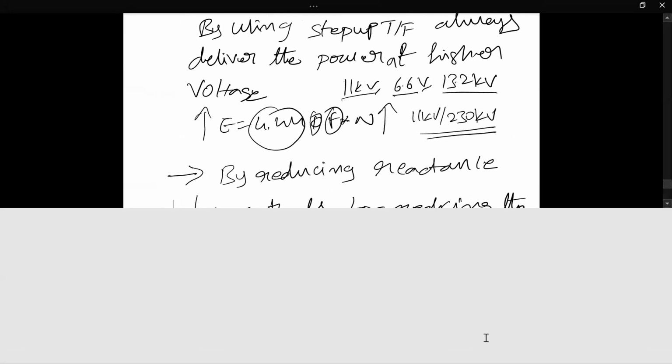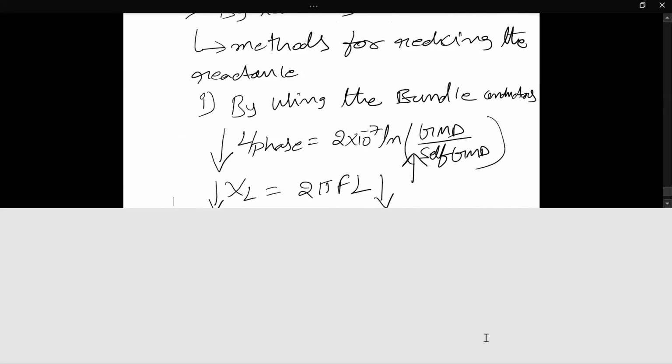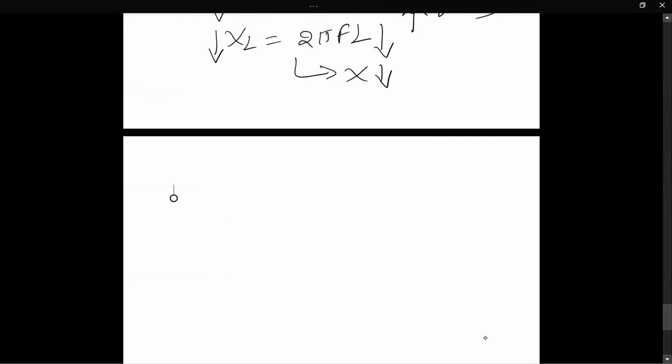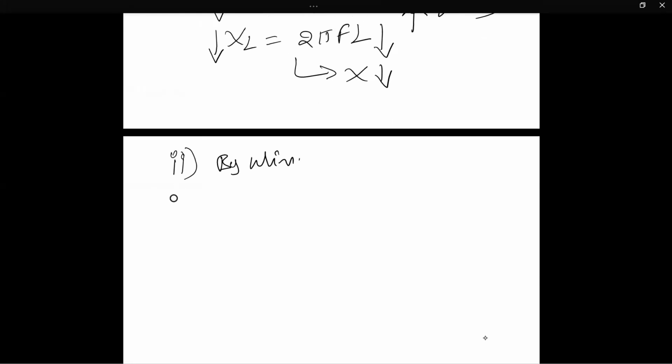The second method for reducing the reactance, after using bundle conductors, is by using parallel transmission lines.